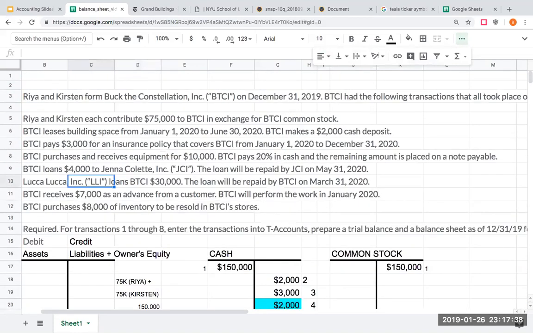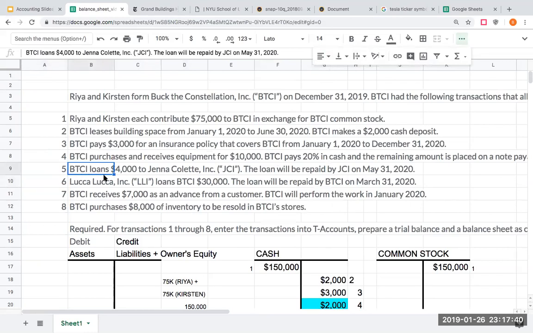All right, let's take a look at number 5. On December 31st, because this is when all the transactions happen, I loan $4,000 to Jenna Collette, or JCI. The loan will be repaid next year. And so I'm loaning money, meaning that I'm giving money or letting Jenna Collette borrow these funds.